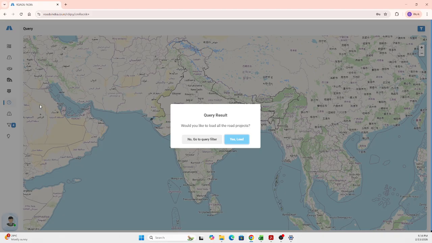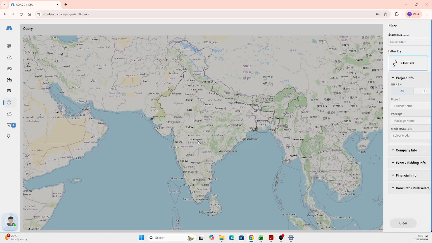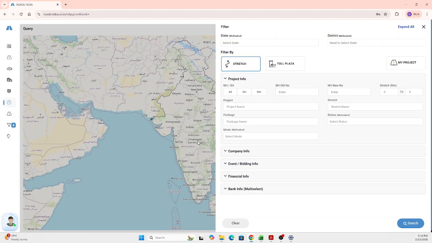So here, I'm just making a sample query. I'm going to the query filter. So this is the query filter. Likewise, we had it in GeoGrid and in district matrix. Here, this query filter is in this fashion, wherein you can select the state, you can select the district, and you can filter based on the stretch or also based on the toll plazas that are there.